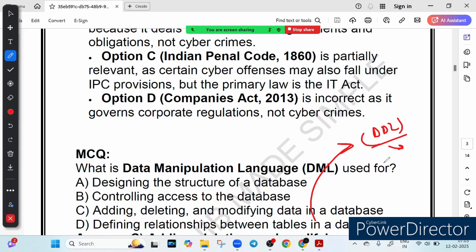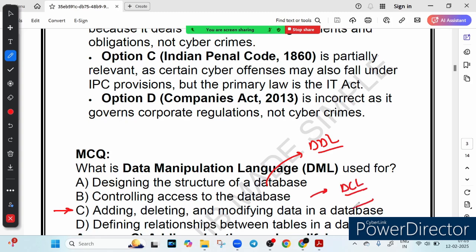So the correct answer is option C, right? Quick recap: option A is wrong because designing a database is done using DDL. Option B is wrong because controlling access is done using DCL. Option C is right because DML helps you insert, update and delete data. And option D is also wrong because defining relationship is done using DDL. So you must know what is DDL, what is DCL, what is DML. Questions may be changed. I hope it is clear.